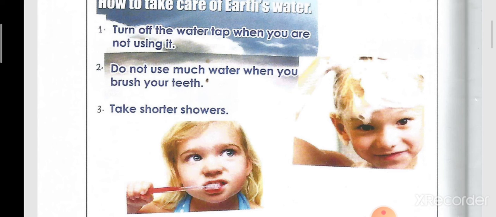So if you don't use the tap, you have to close the water tap. Don't use much water when you brush your teeth. If you brush your teeth, you have to put your toothpaste on the brush, put some water on it, put a cup full of water beside you, and close the tap. Brush your teeth, then take the cup to clean your mouth, and here you are. So now you take care of the water, and you didn't use a lot of water.